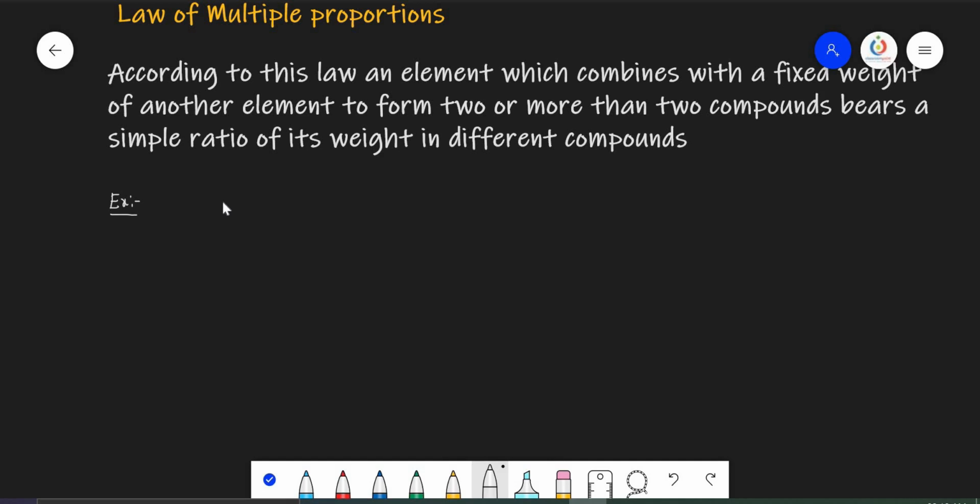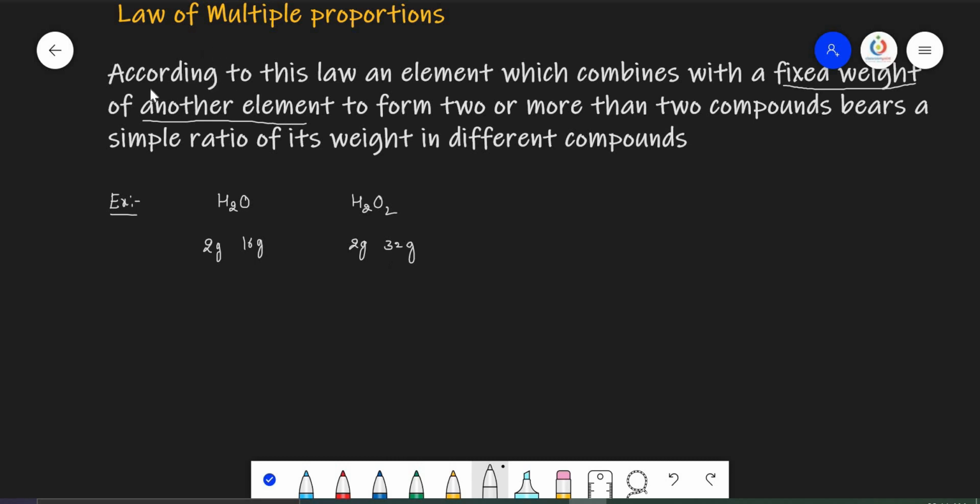Let us take 2 compounds, H2O and H2O2. So here they said an element which combines with a fixed weight of another element. Here the 2 compounds have the same elements, hydrogen and oxygen. What is the mass of the hydrogen? 2 grams of hydrogen, 16 grams of oxygen. Here the mass of the hydrogen is 2 grams, but oxygen is 32 grams.